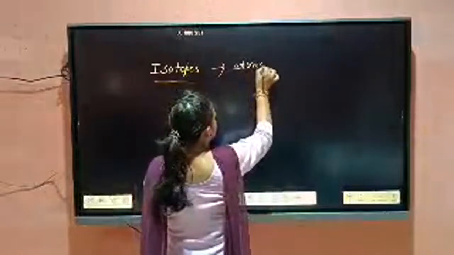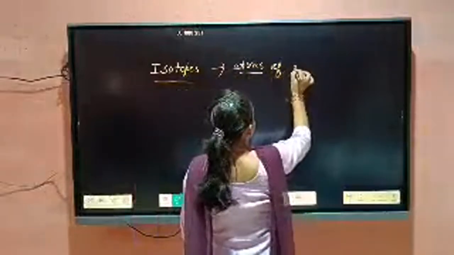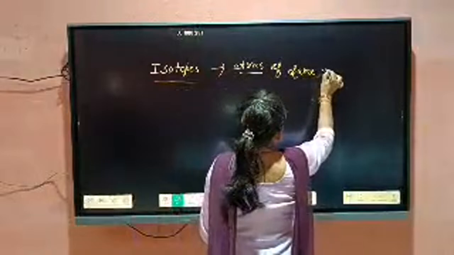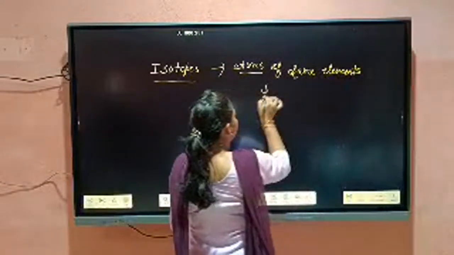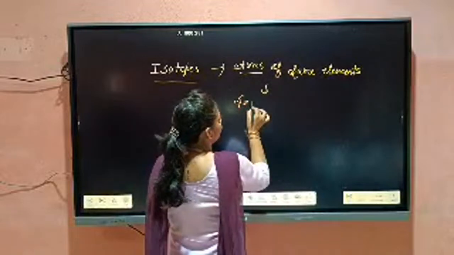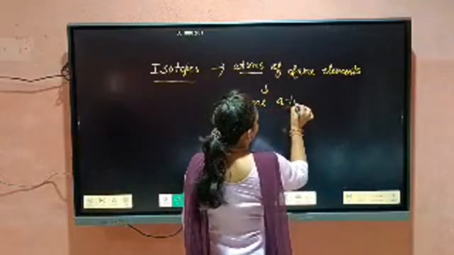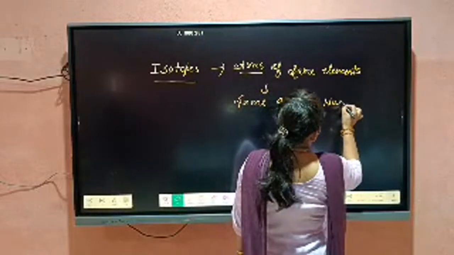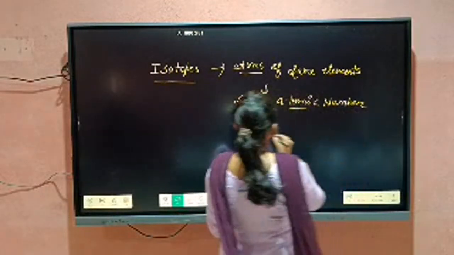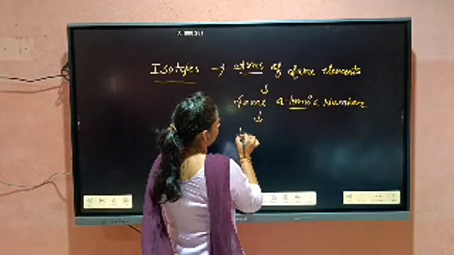Atoms of the same element which have the same atomic number but different atomic mass.